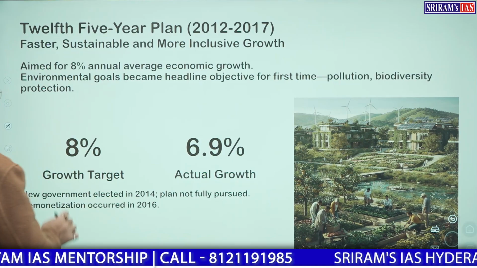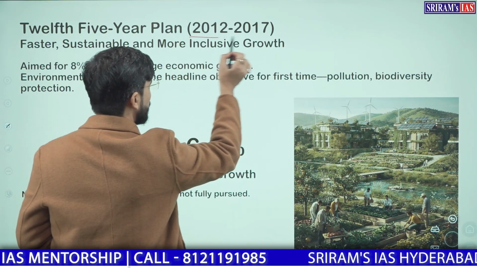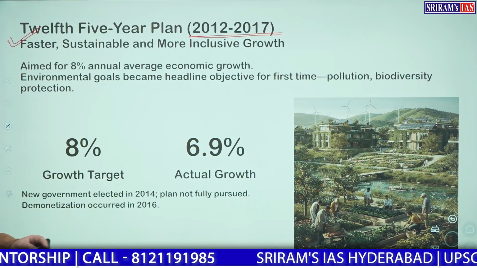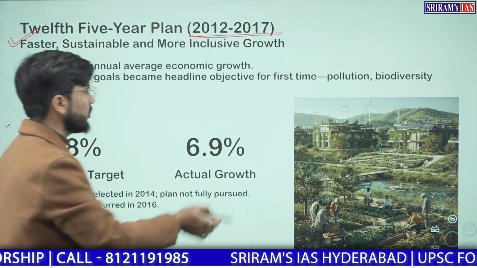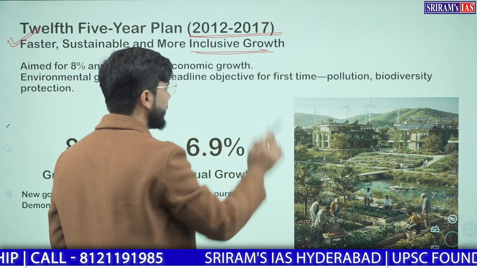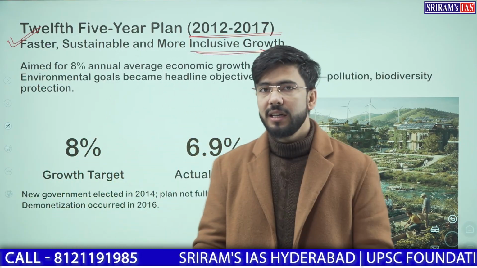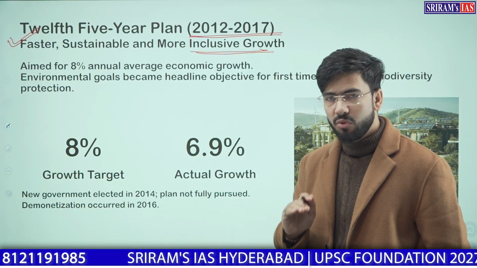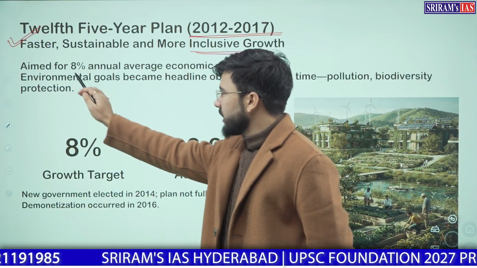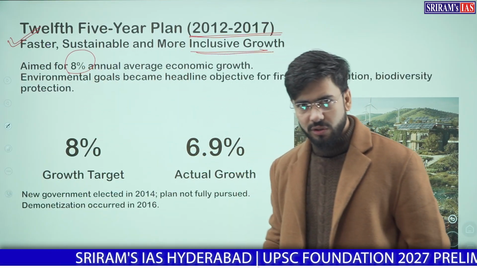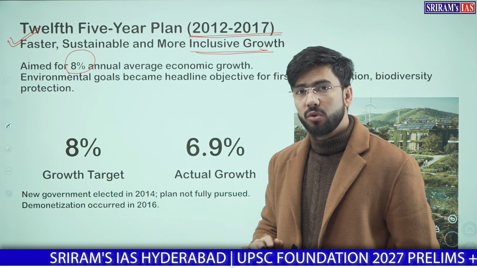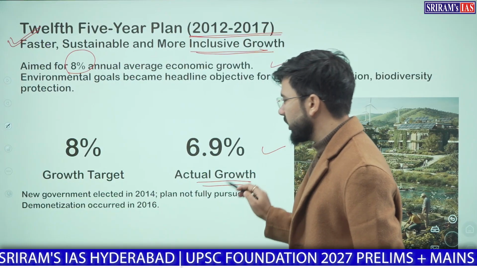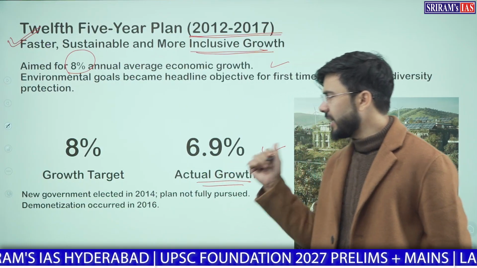So this 12th 5-year plan, which began from 2012 to 2017, was themed as faster, sustainable and more inclusive growth. Inclusiveness we already discussed in the 11th 5-year plan, that why was it important to understand that economic inclusiveness is more important. This aimed for 8% annual growth rate, that we should achieve an annual growth rate of 8%, but the actual growth which was achieved was only 6.9%.